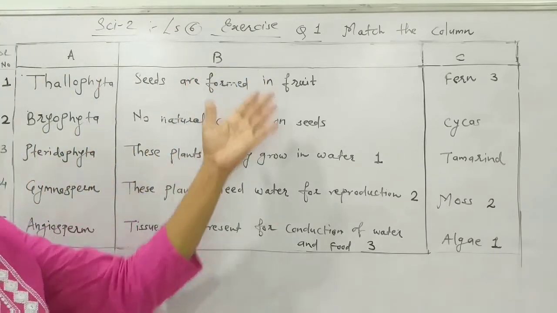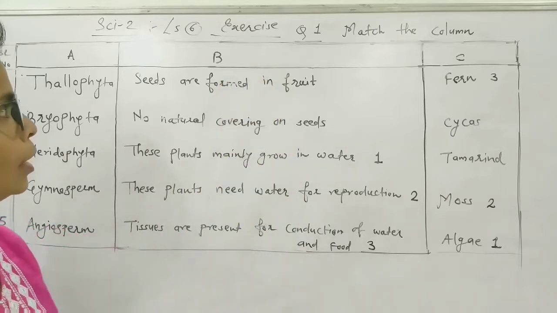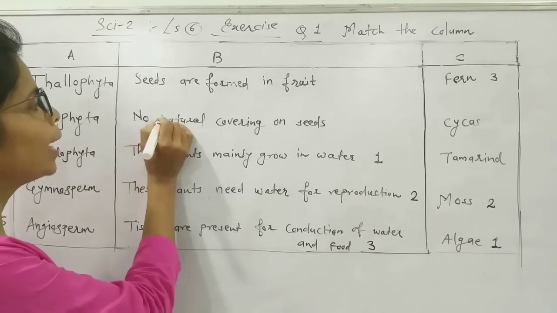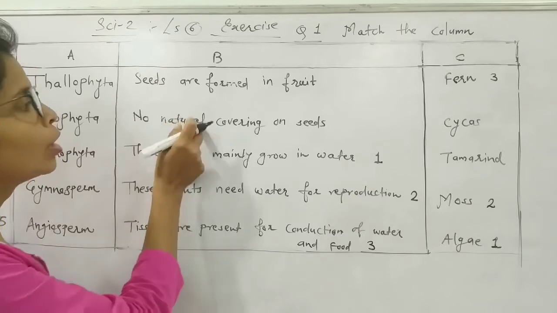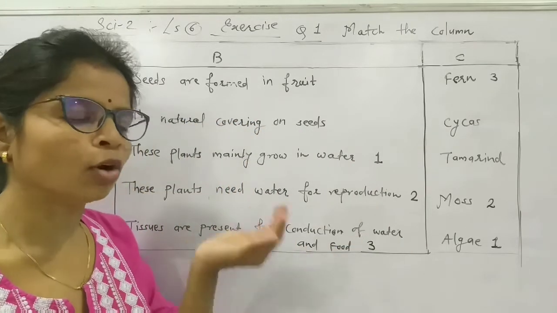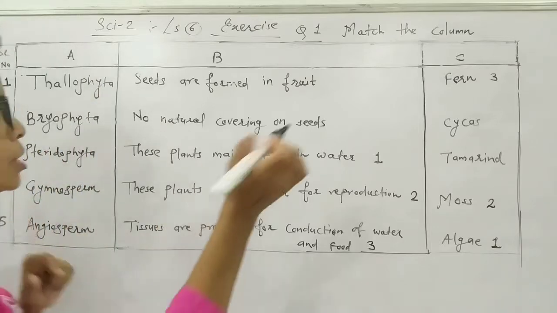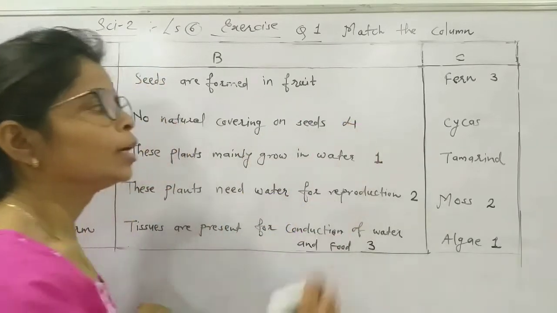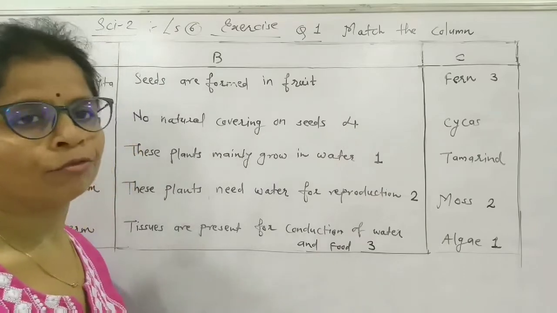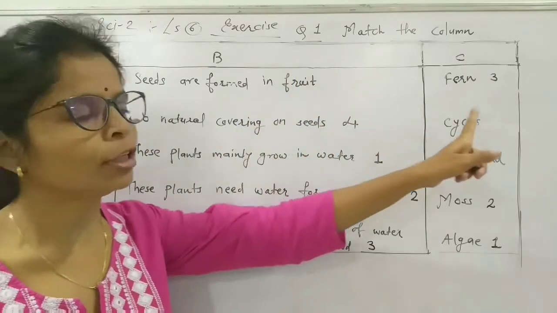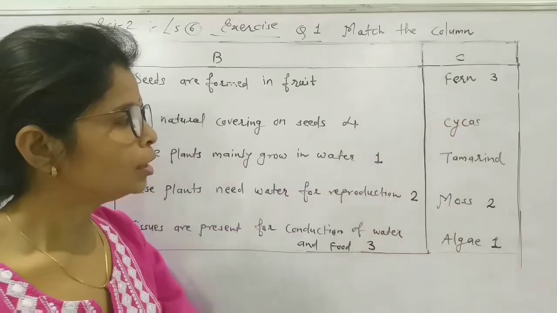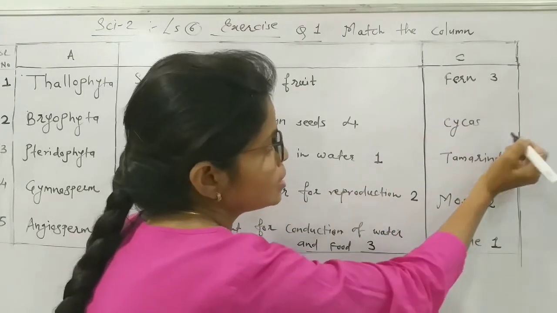So we will find out the answer from column B. No natural covering on seed. There is no covering on seed. They are open or naked. So this is the character of gymnosperm. So write number 4 here and try to find out the answer from column C. Example is cycas.